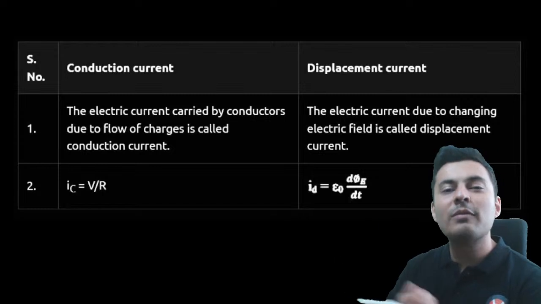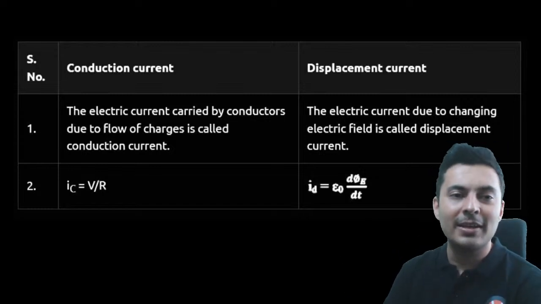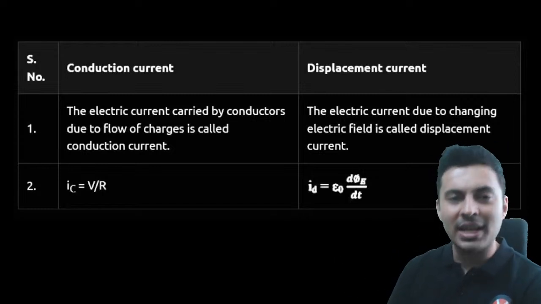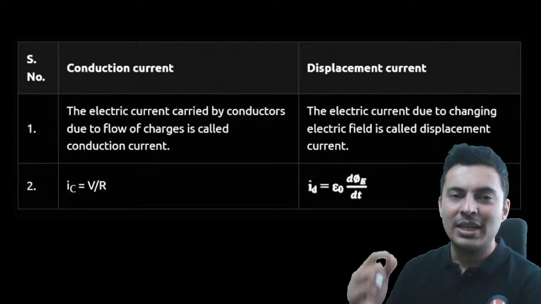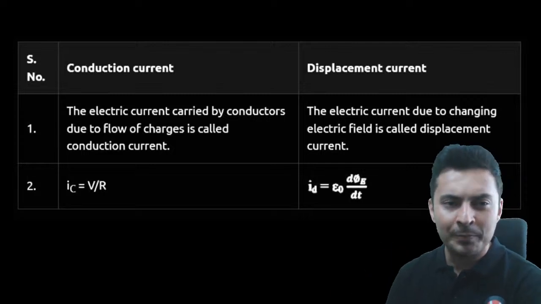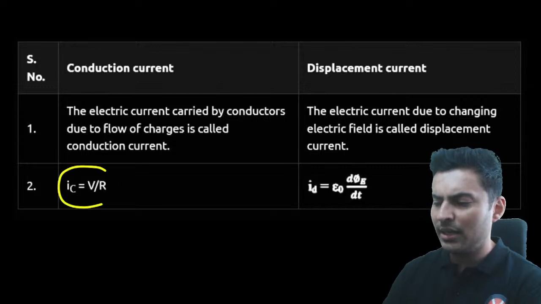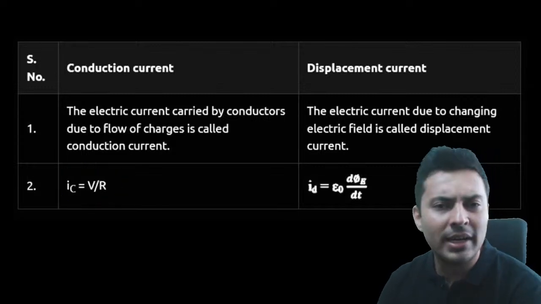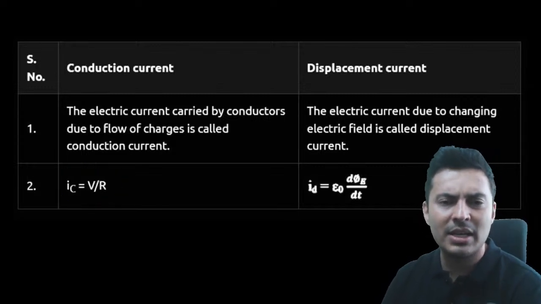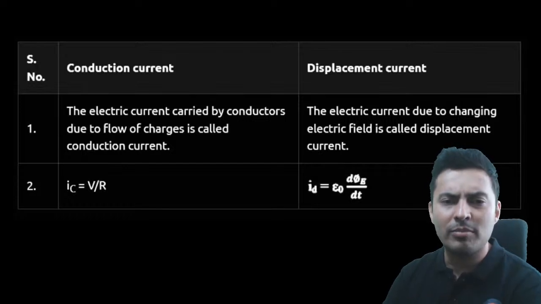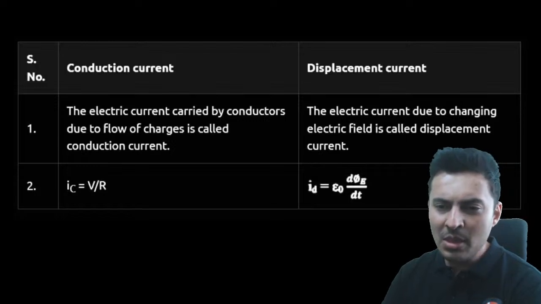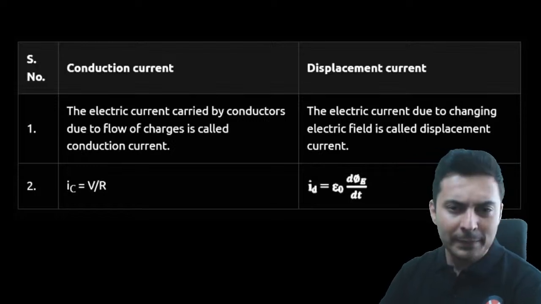So even the changing electric field is behaving like a normal wire, but it does not have actual charges. That is why they gave the name displacement current. Actual conduction current is given by Ohm's law, V by R, whereas displacement current is given by epsilon naught times the rate of change of electric flux with respect to time. Okay, understood?